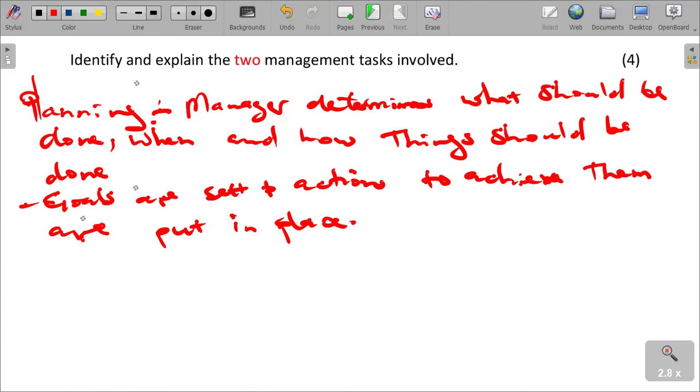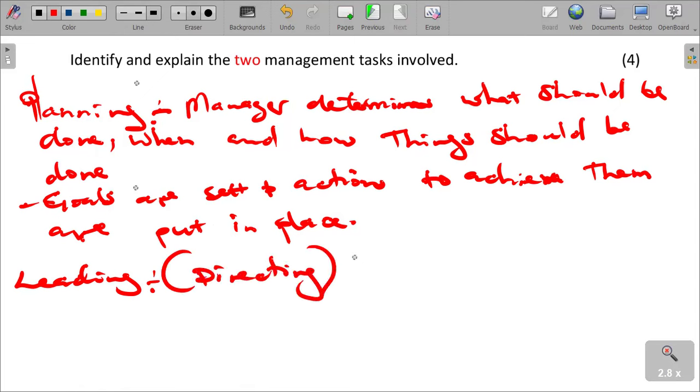Another management function that we have there is also leading, which we can also say is directing. The manager gives orders to workers and motivates them to achieve business objectives.